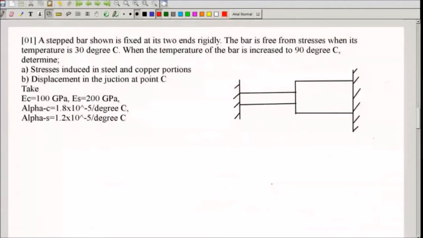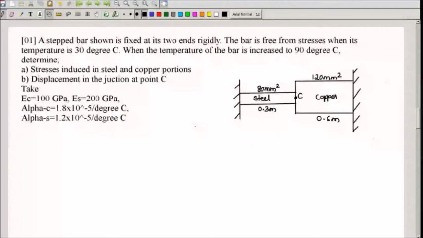Stepped bar shown is fixed at two ends. Both the ends are fixed here rigidly. The bar is free from stresses when its temperature is 30 degrees Celsius. When the temperature of the bar is increased to 90 degrees Celsius, determine stresses induced in steel and copper portions, and the displacement of the junction at point C.